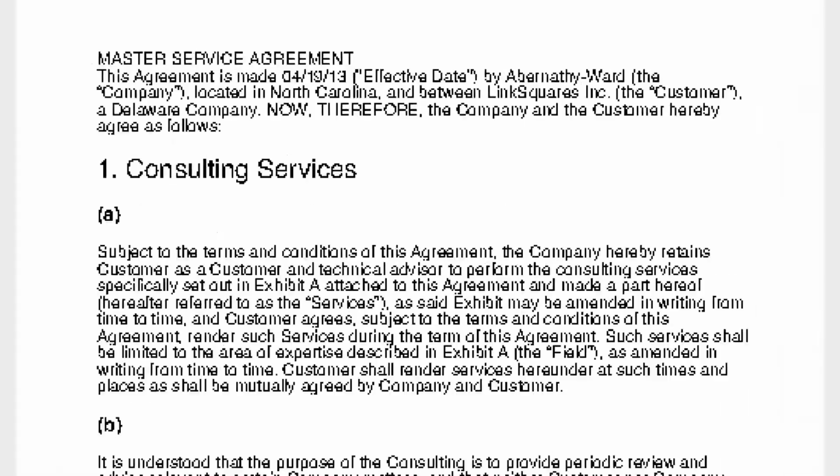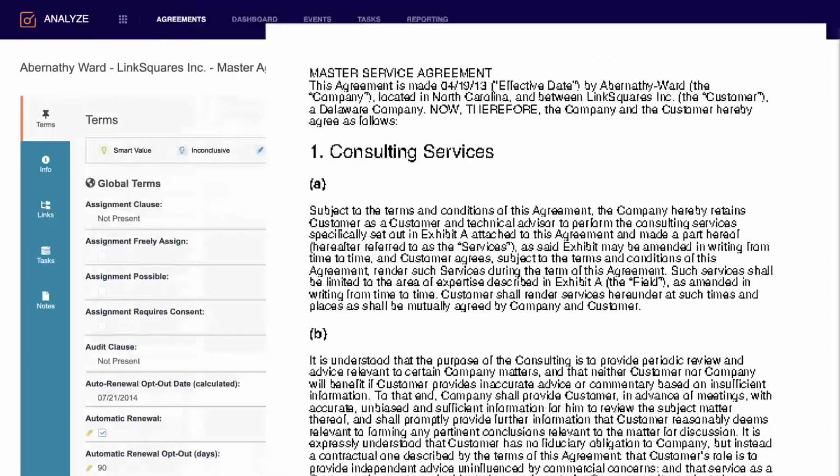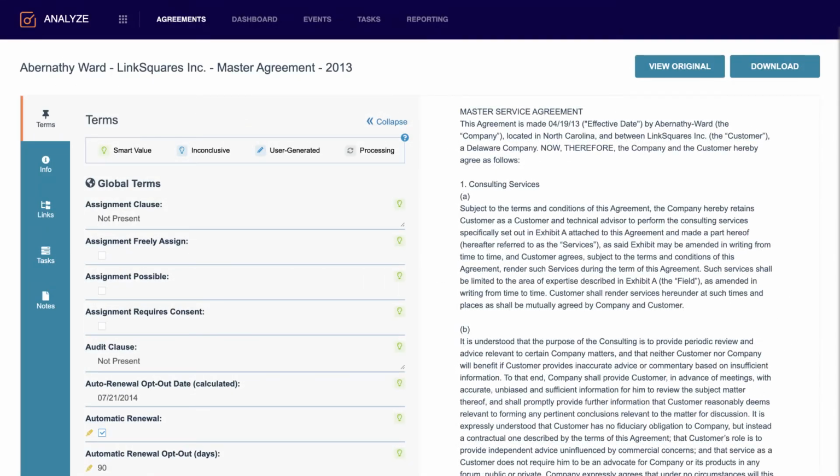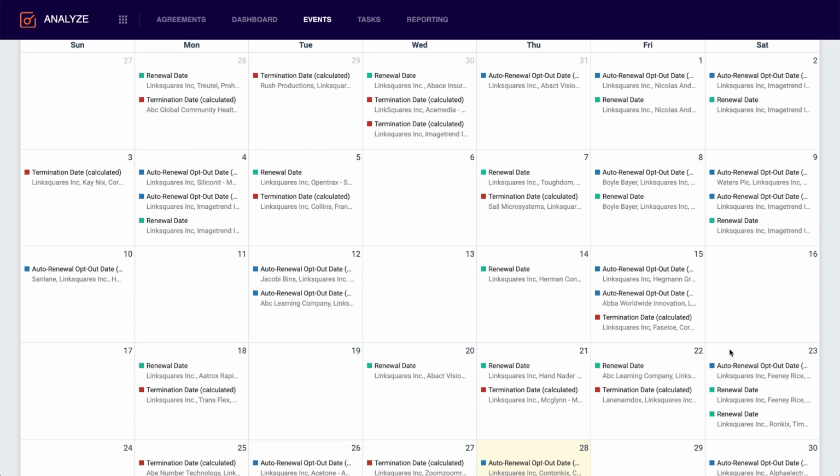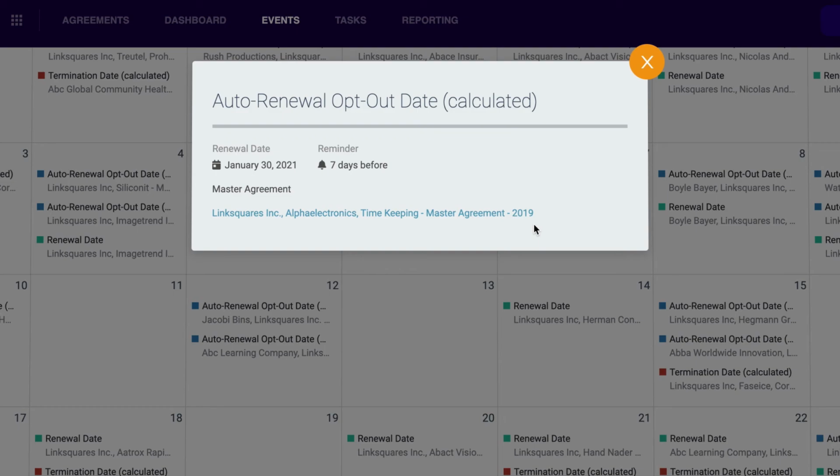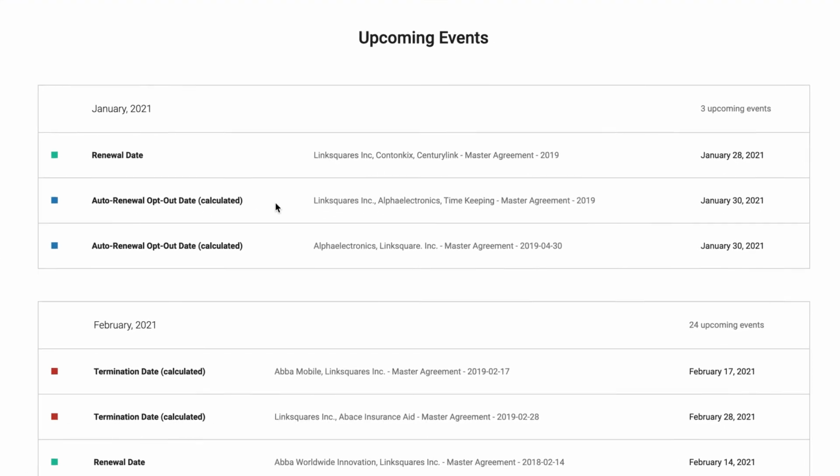Scanned PDFs will be put through our proprietary OCR process, so you can report across clean, searchable text from all your documents. With LinkSquares, you can also receive automated notifications for important upcoming dates such as renewal, termination, and opt-out dates. This way, you can proactively manage key dates that affect your business.